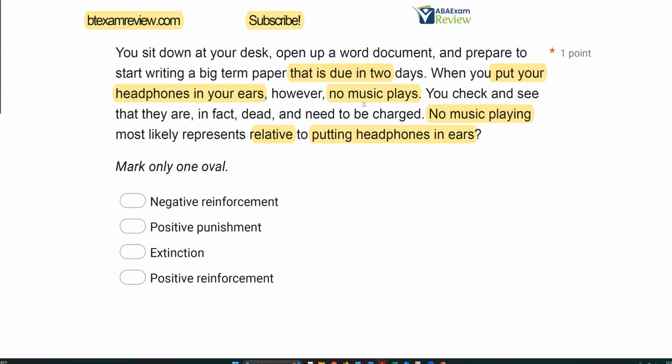The reason you put headphones in your ears is so that music plays. So music playing is reinforcement for headphones. When no music is playing, that reinforcement is withheld, and now those behaviors are being put on extinction. So no music playing represents extinction relative to putting headphones in ears, because typically you'd put headphones in your ears, you'd be reinforced with music. This time, no music plays, your behavior is on extinction.